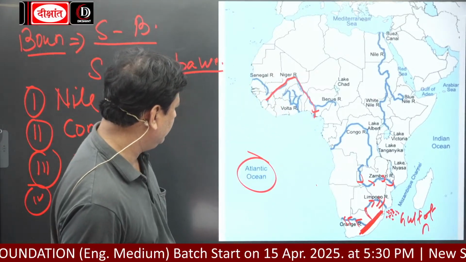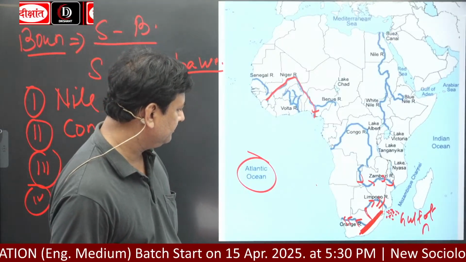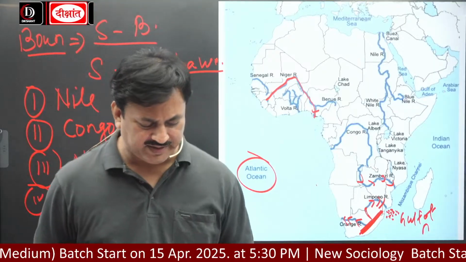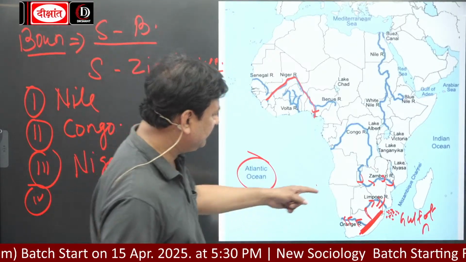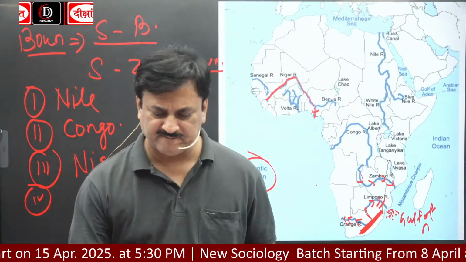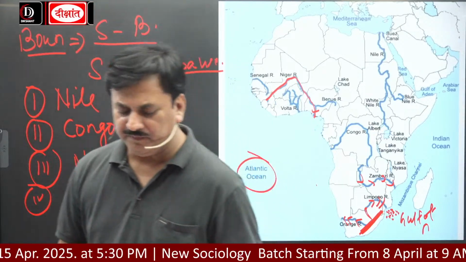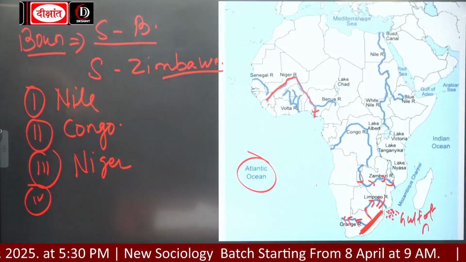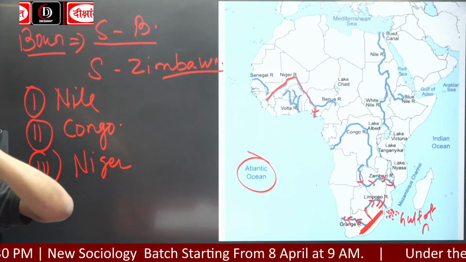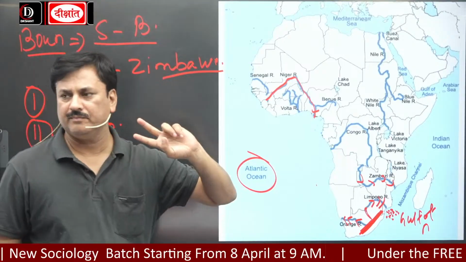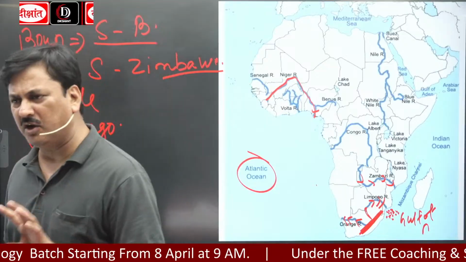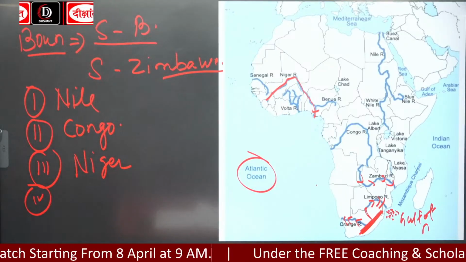Okay, and this Zambezi River drains into कहाँ जाती है ये? Mozambique Channel. And two waterfalls are on River Zambezi. दो waterfall हैं इस पे. One is Victoria Waterfall and the second is Kariba Dam.